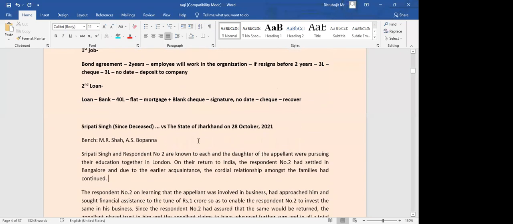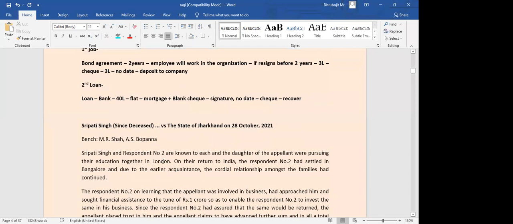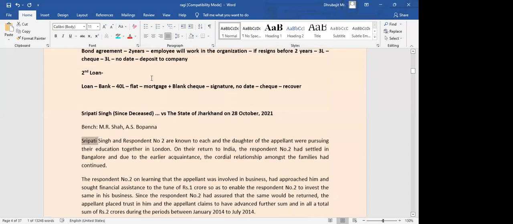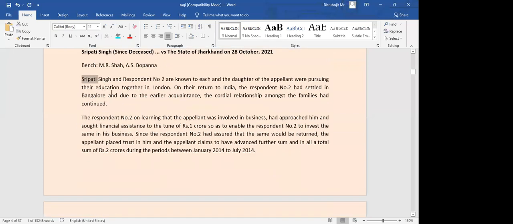Now what happened here is Sripati Singh and respondent number 2. It's not that important to know the parties. Just know that there were two parties, the appellant Sripati Singh plus respondent number 2. Both of them knew each other, and their daughters were studying in London, at the same university, so they knew each other. These kids completed education, and then they decided to return to India.